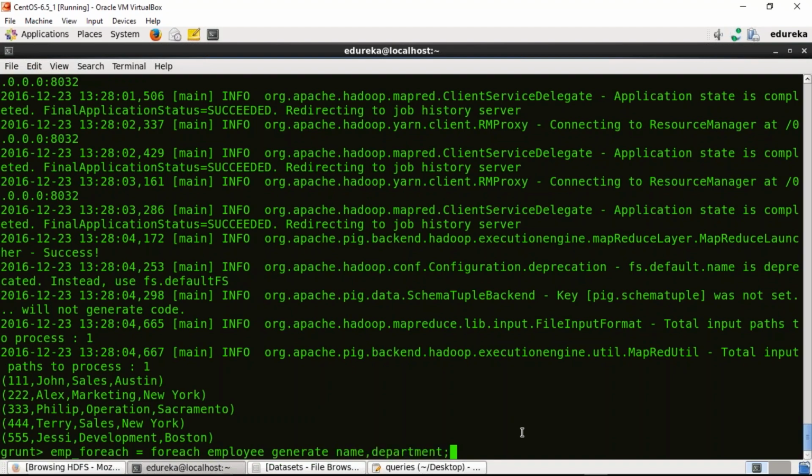So guys, what we are doing is we are selecting only two columns, that is name and department, from every row. Guys, are you clear how we are using for each? Can you give me a quick confirmation? And in the meanwhile, I'll execute the script.